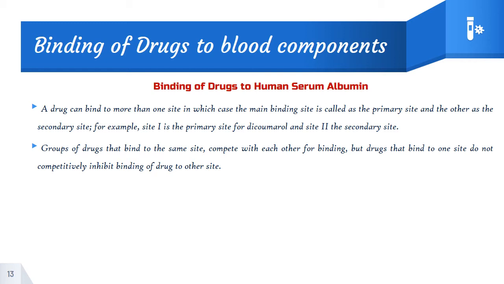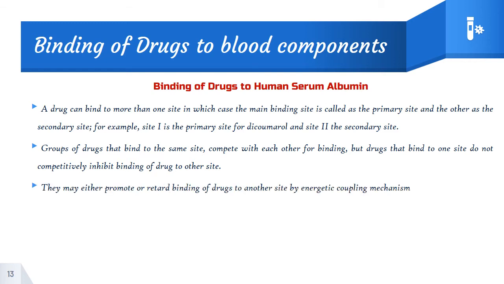They may promote or retard the binding to another site by an energetic coupling mechanism. So this we call competitive inhibition or competitive binding. One drug will be competing for binding with the other drug at the same site.